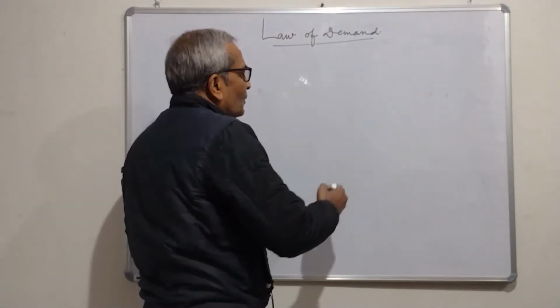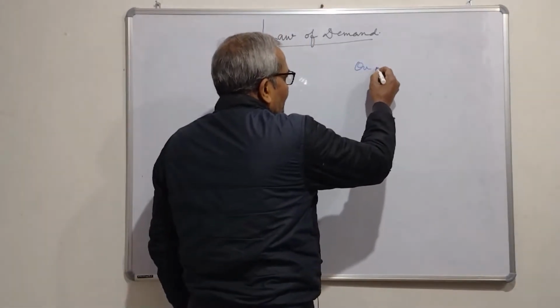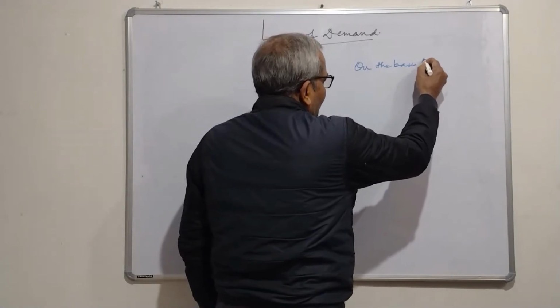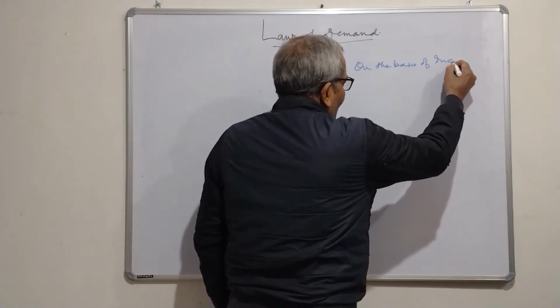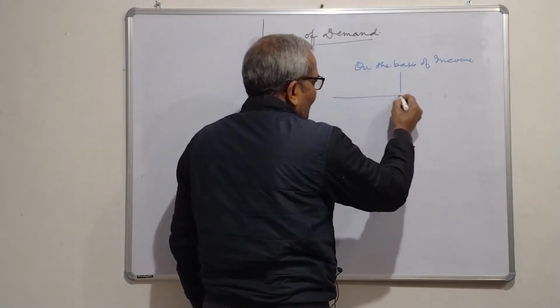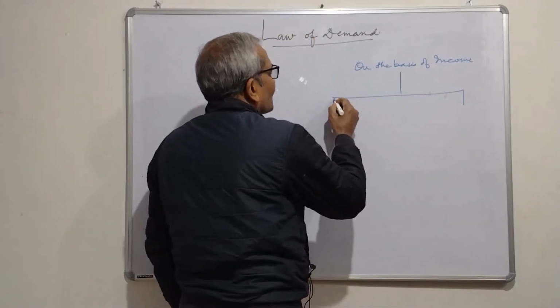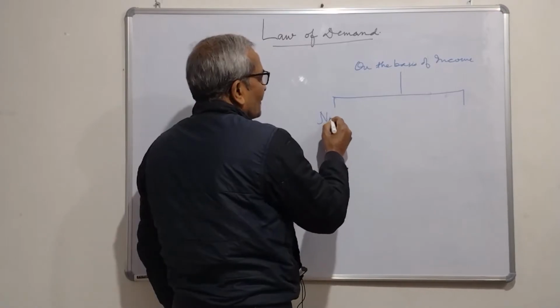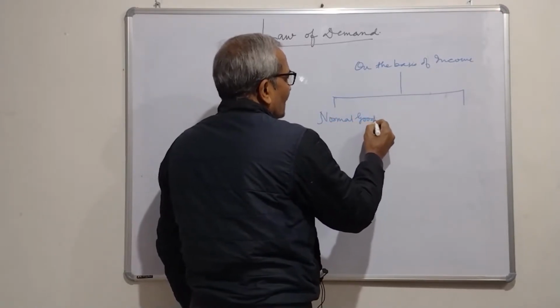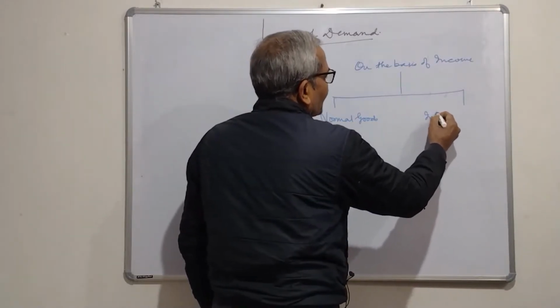So, on the basis of income, we have two types of goods. One is normal goods, and another is inferior goods.